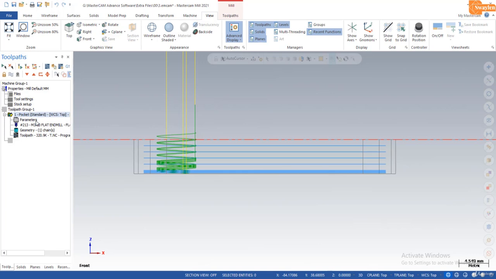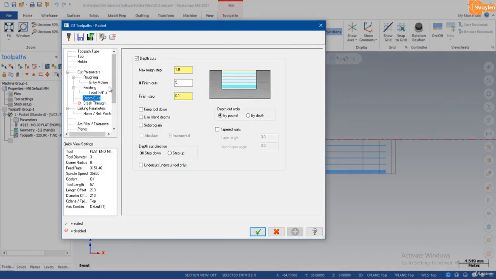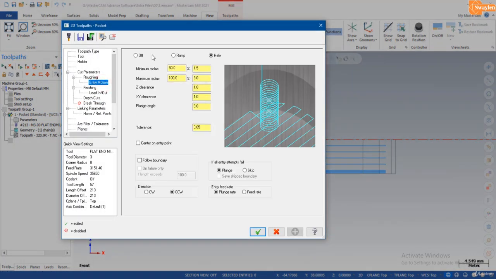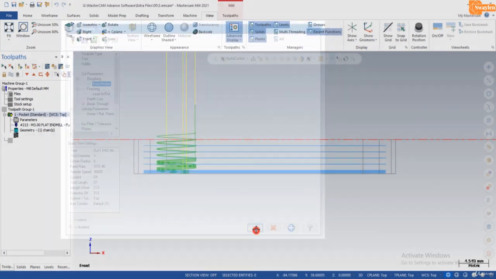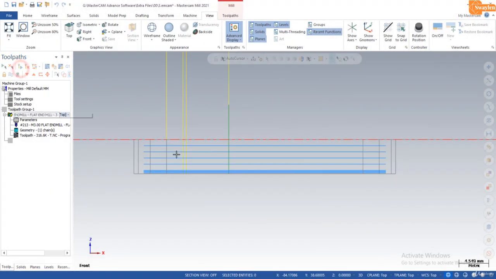So in Parameter, entry motion, I will turn this off. OK, and regenerate. So this motion is off. You will see.